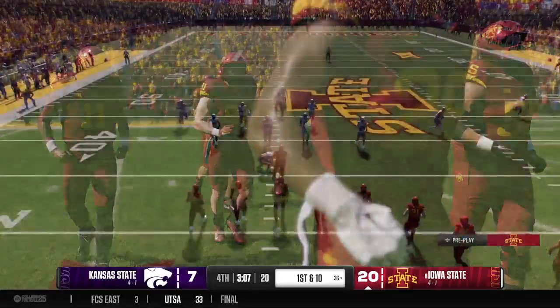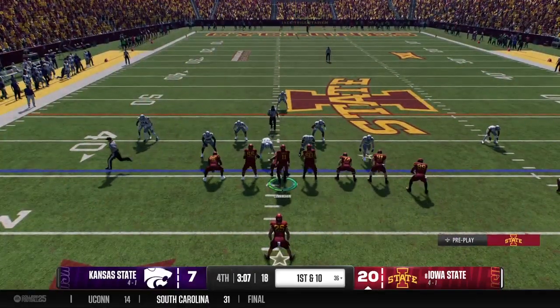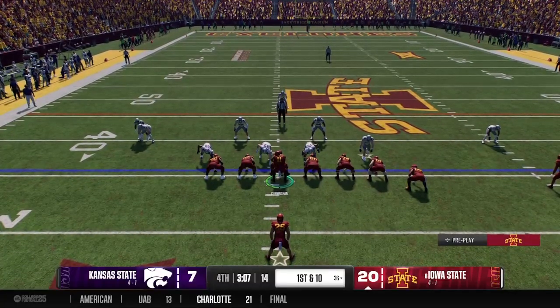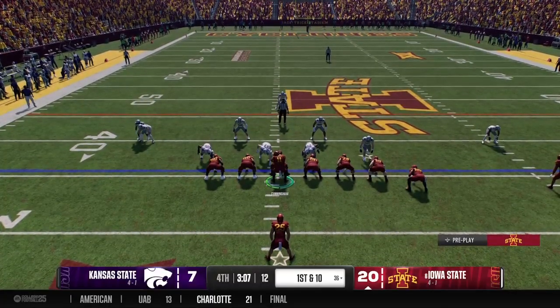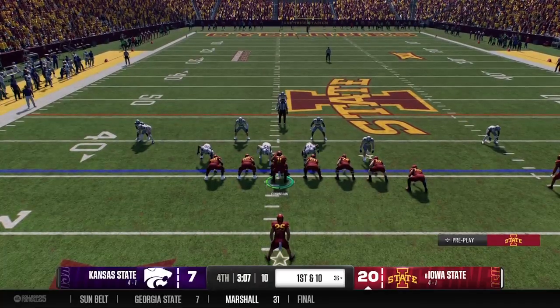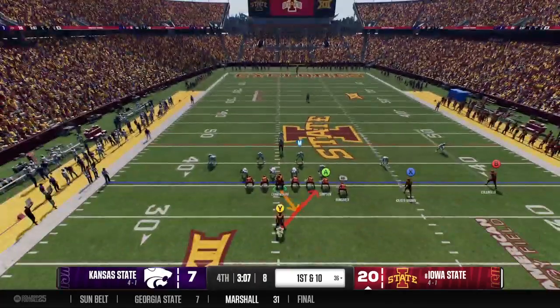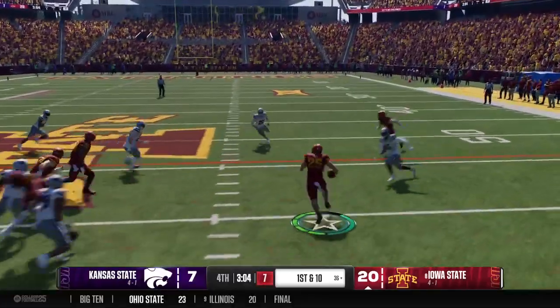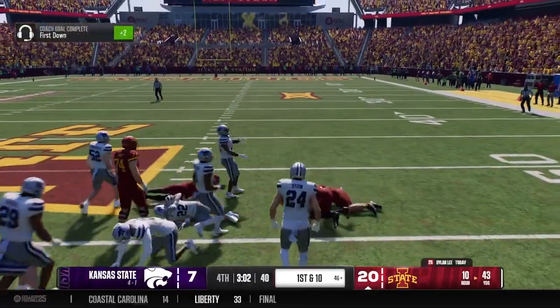Iowa State sending the offense back out. David, they couldn't pay off that last drive with a touchdown. Now, they moved the ball down the field and executed like they wanted to until they stalled out and had to settle for a field goal. I think if you want to take the next step here and score a touchdown, you've got to start finding more creative ways to get your best players the ball. Let's see if they can do that here.